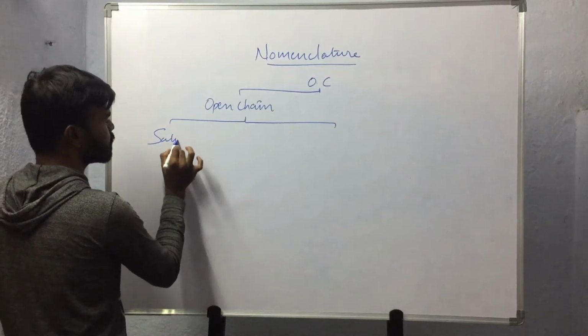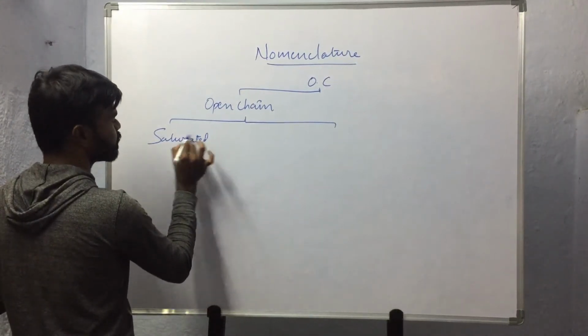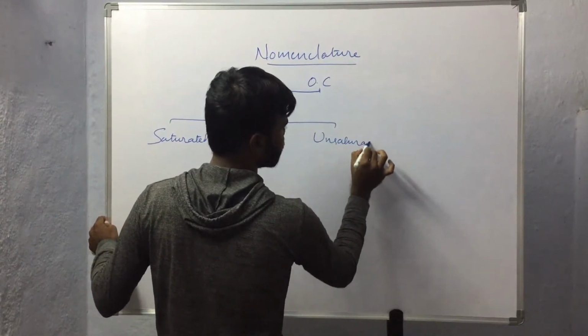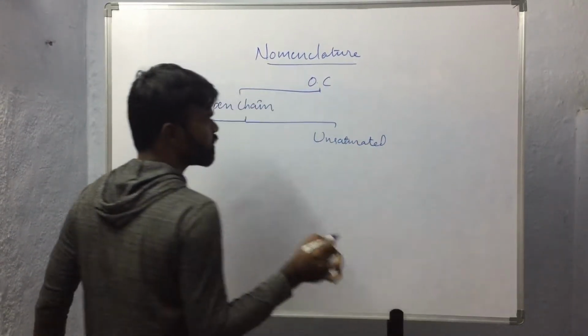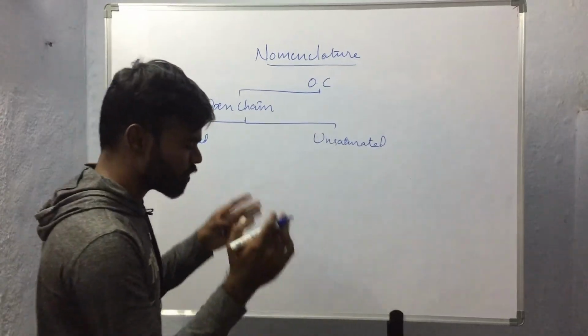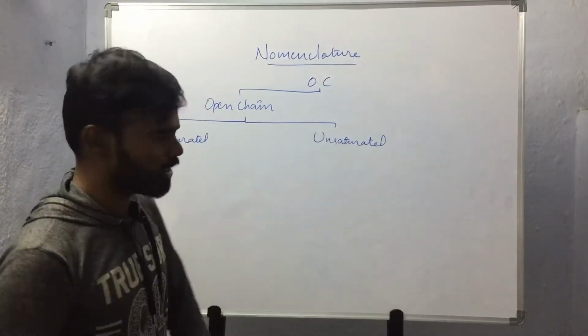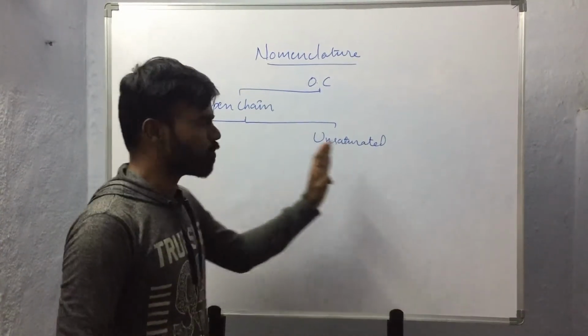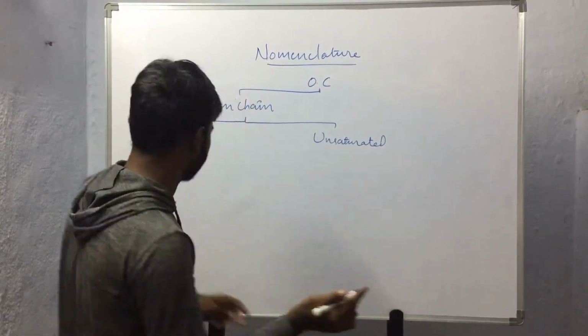These open chain compounds are further classified into saturated compounds and unsaturated compounds, based on whether the compounds are saturated or unsaturated.